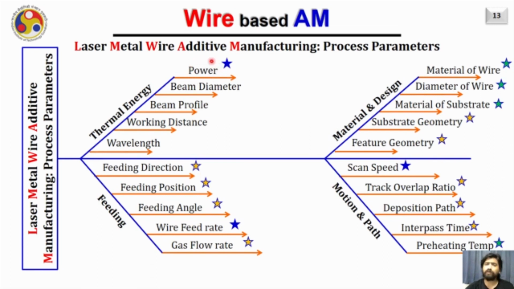And typically, if you want to change the material, the parameter which is typically controlled to give different energy so that you can melt different types of wires is the power. It is typically the process parameter.